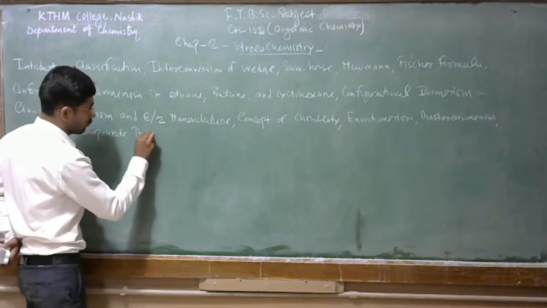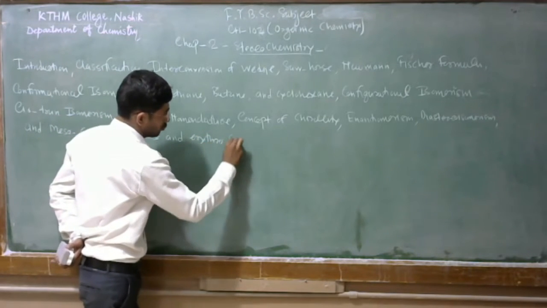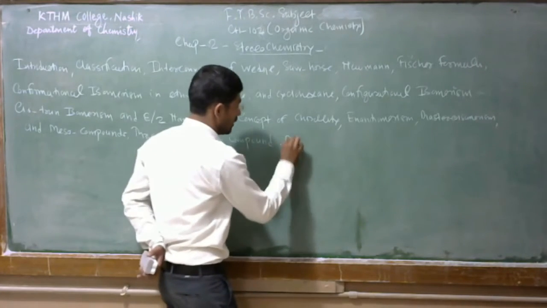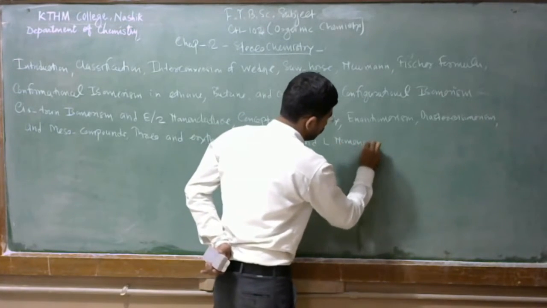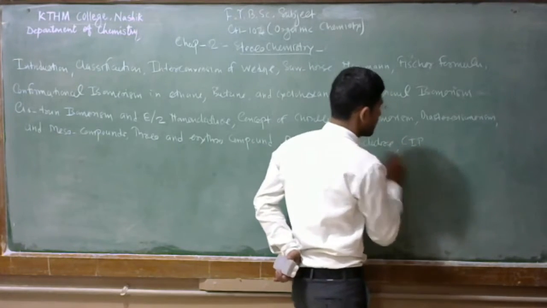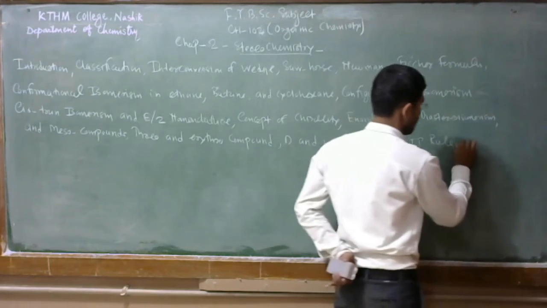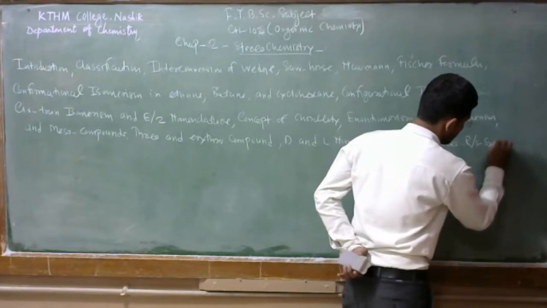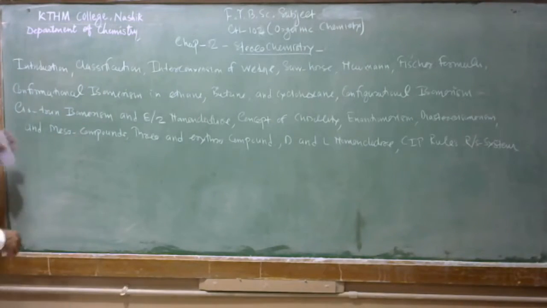Then threo and erythro compounds, D and L nomenclature, then CIP rules, means Cahn, Ingold, Prelog. So for this we apply the RS system. So this topic I am going to cover in this chapter.